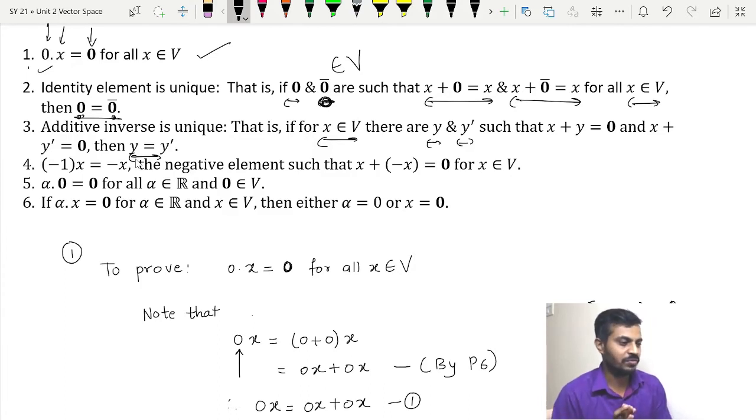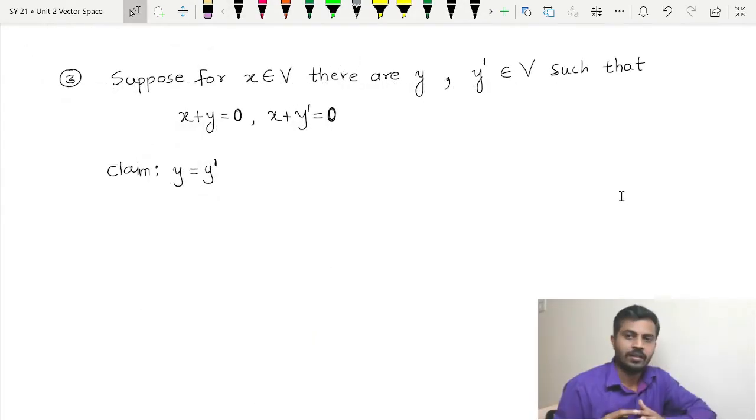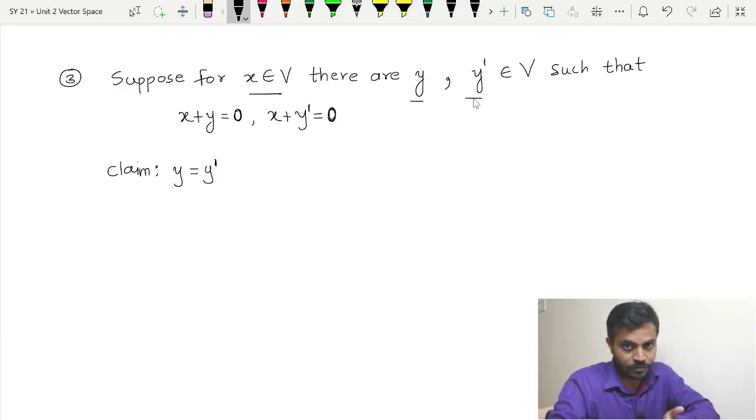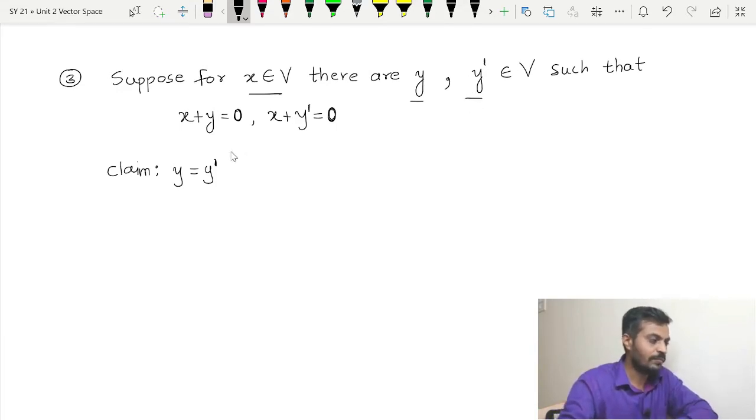That is what we are going to prove. Let us begin then. So first of all, I will write down the given things. For x belonging to V, let us say that there are y and y dash, of course belonging to V, such that x plus y is equal to the 0 vector and x plus y dash is equal to the 0 vector. Now our job is to prove y is equal to y dash.